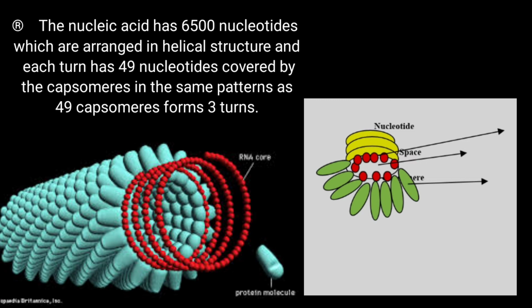Each turn of the genome has 49 nucleotides and 3 turns of the capsid have 49 capsomers, okay? You have to understand clearly: each turn of the nucleic acid has 49 nucleotides and 3 turns of the capsid have 49 capsomers, okay Nana?